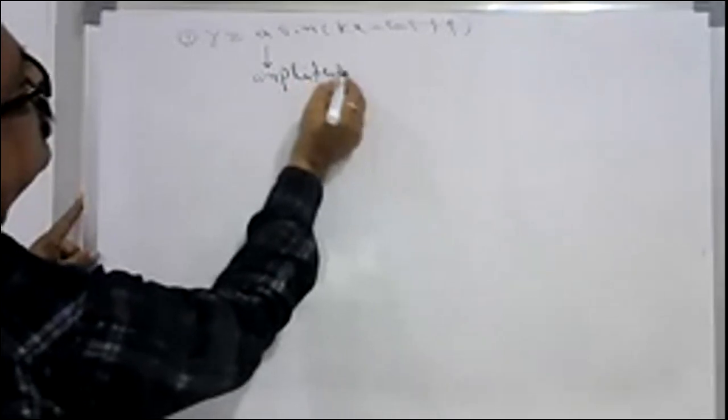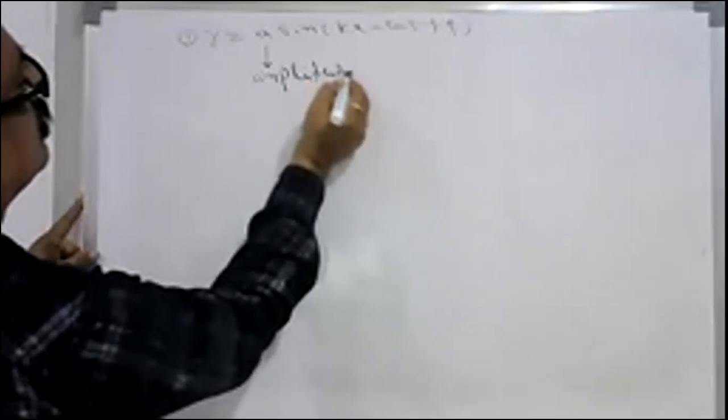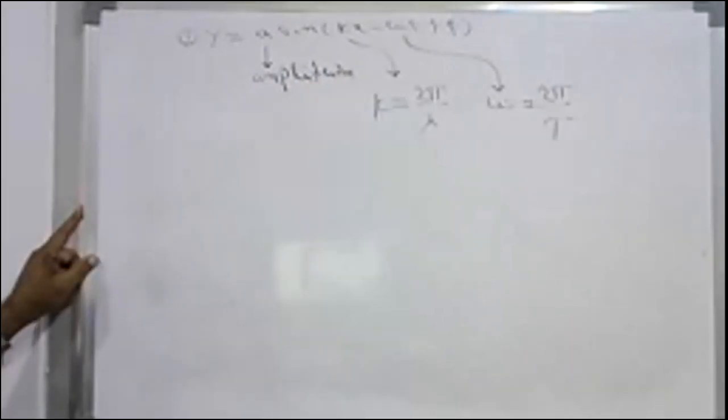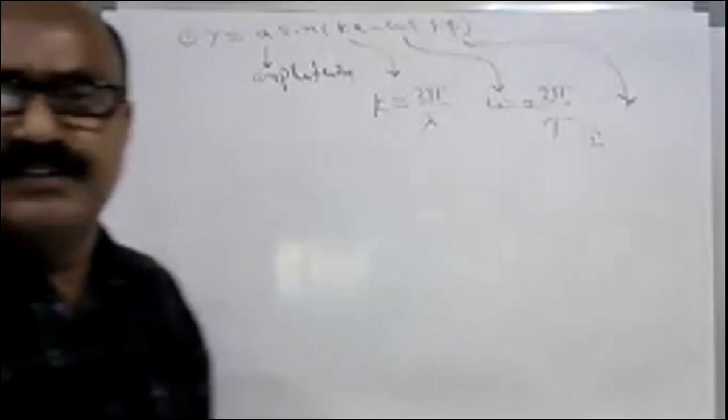What is this k value? Wave constant, 2 pi by lambda. Omega is 2 pi by T. Are you clear? Yes, sir. What is this phi? Phase. Don't just say phase. What phase is called initial phase? Yes, initial phase.